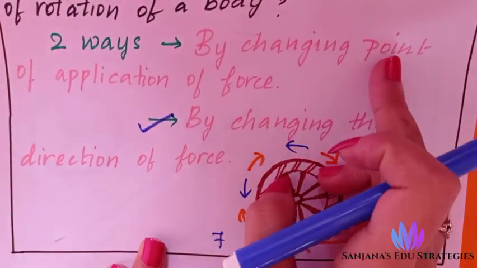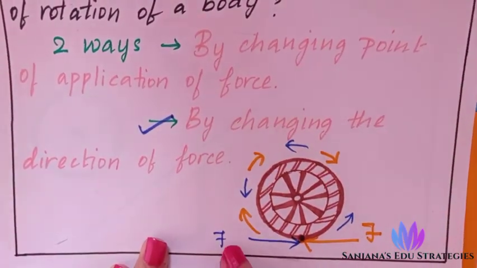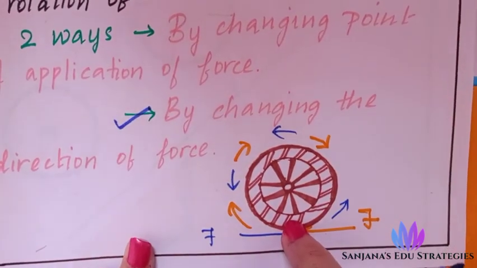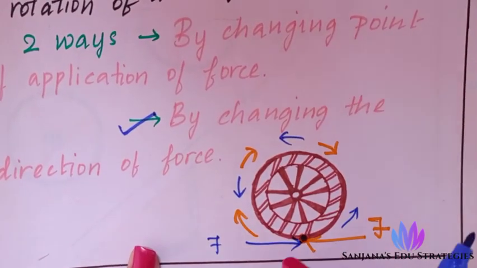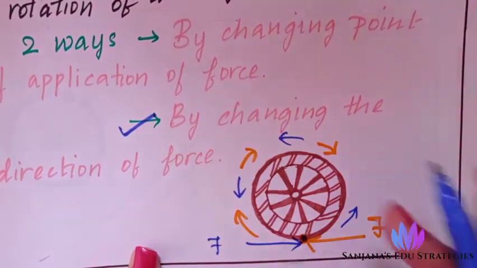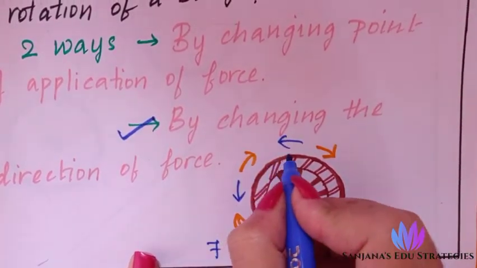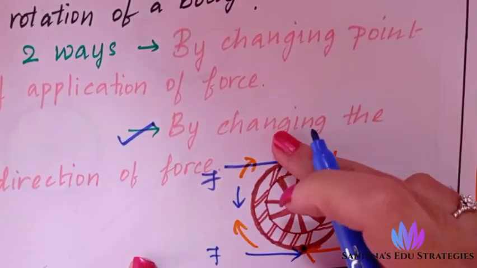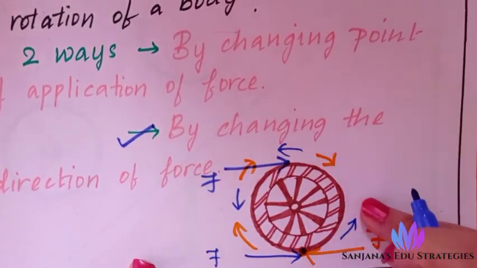Now I am changing the point of application of force. Just see this blue color arrow mark. Here I have applied a force, and it was moving in this direction. In the same way, I am applying force here. In which direction will it move? It will move like this.